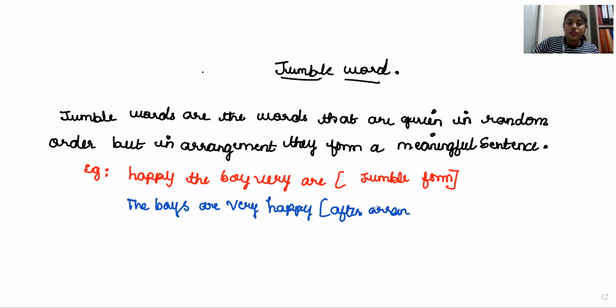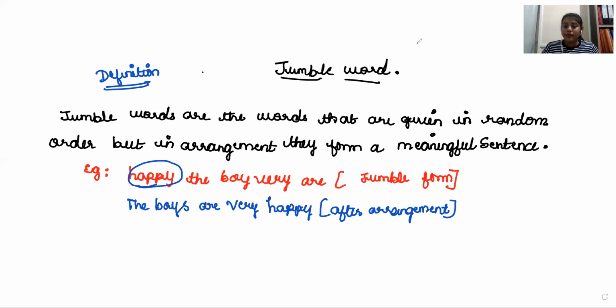Look at the definition. The words that are given in random, like happy, boys, do not make a complete or meaningful sentence. After rearranging, we get a correct and meaningful sentence. This is just the definition of a jumbled word. Next, we'll move on to a question and answer session, to know how to solve it. I'll solve a few examples.